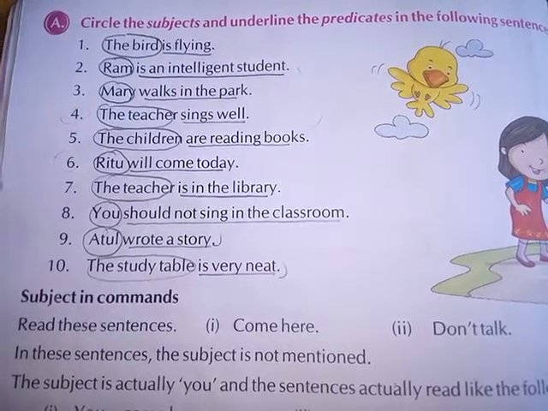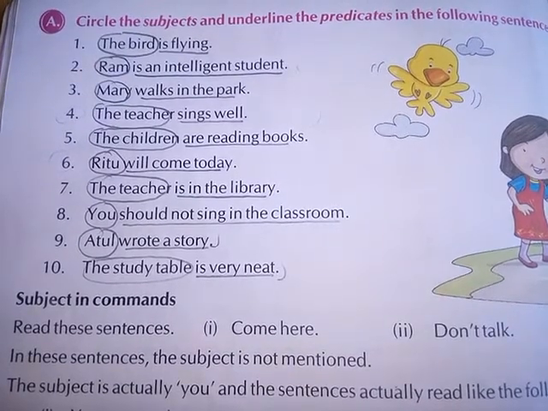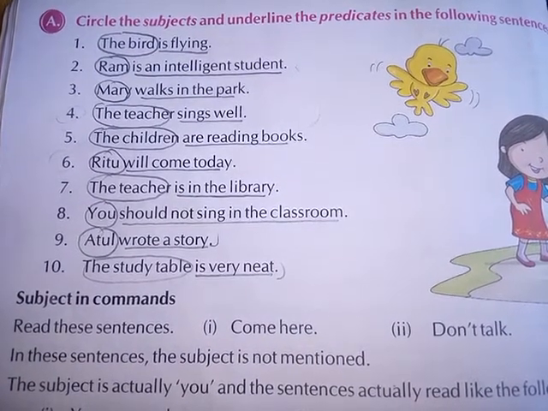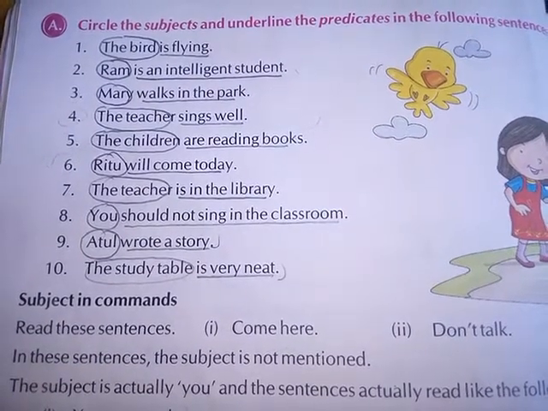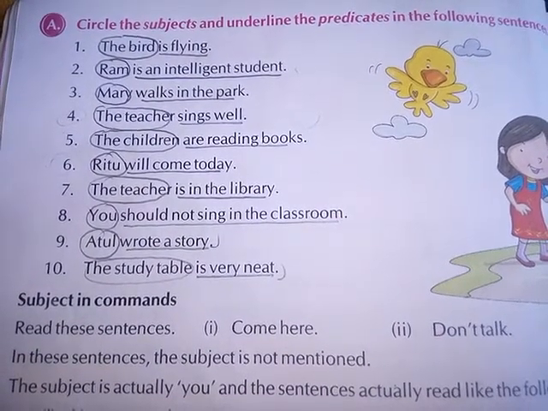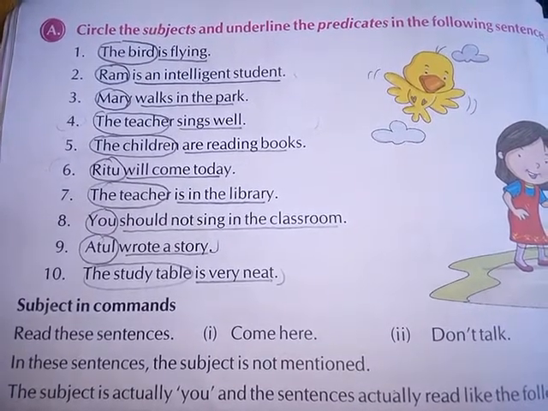Now sixth number, Rutu is the subject, so that is why we have to do the circle. Will come today, that is the predicate, so we have to do the underline. Seventh number, the teacher, that is the subject, is in the library, that is the predicate, that is why we have to do underline there.